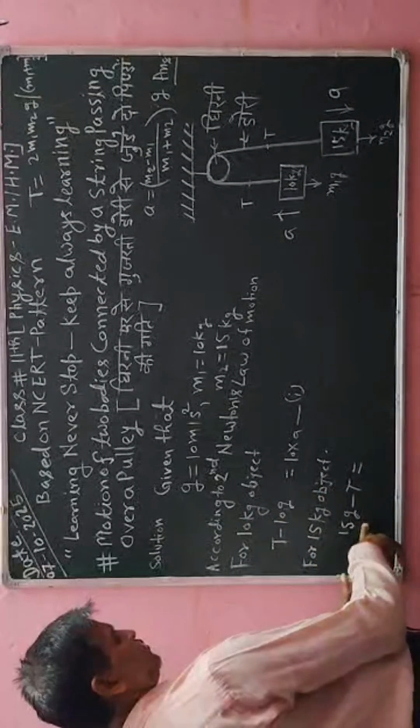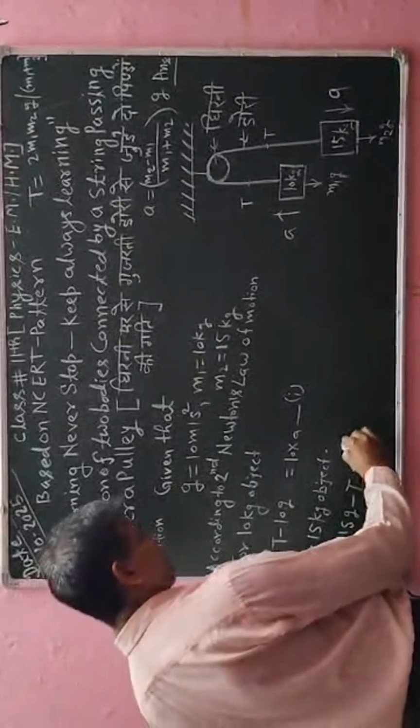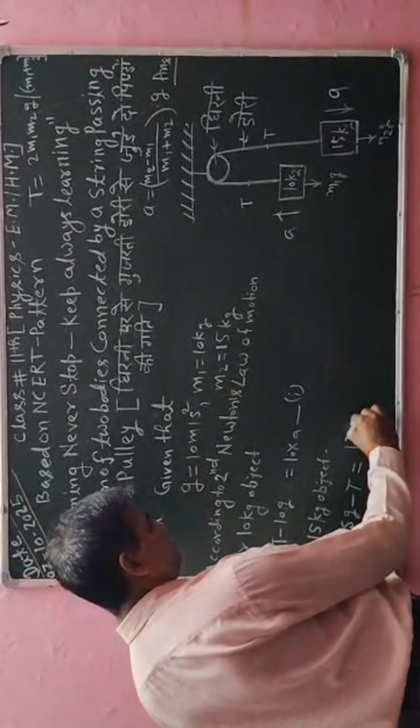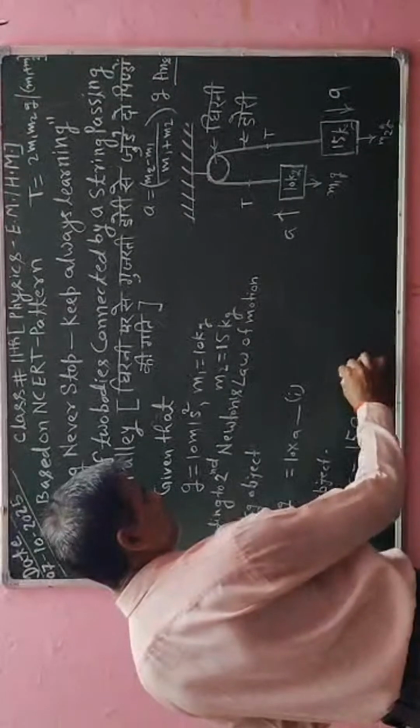So 15 g minus t is equal to 15 into a. This is equation number 2.